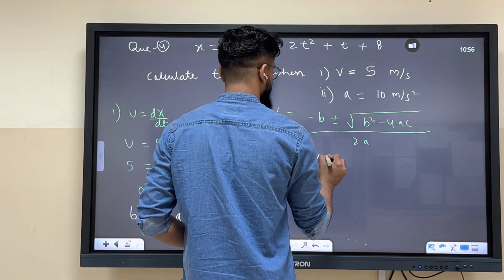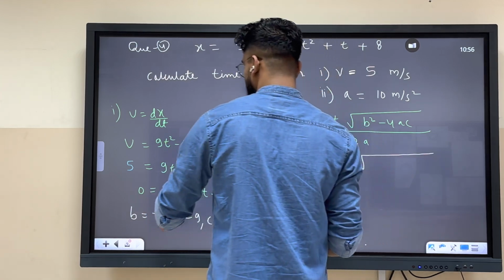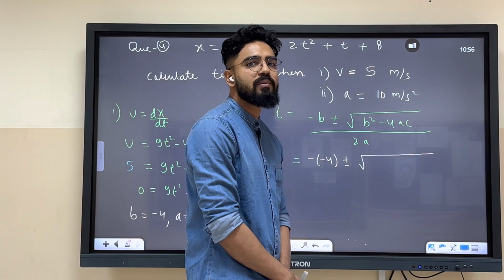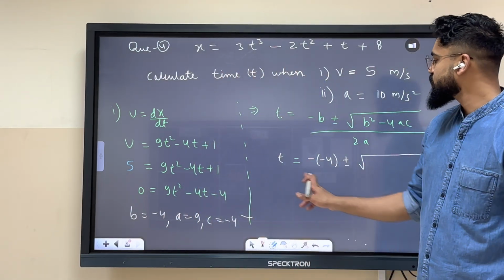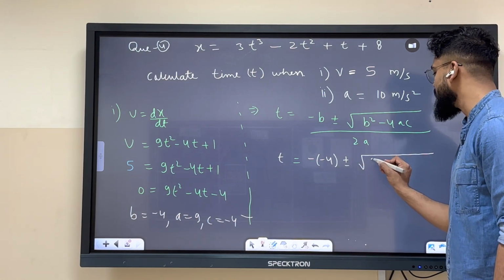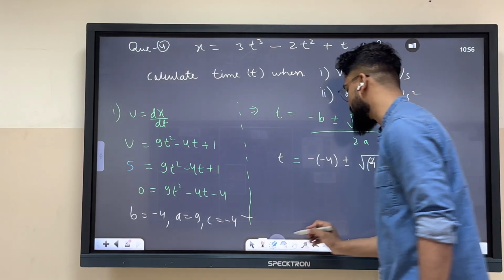So -4 plus minus under root b². What is b? b is -4. Square of -4 will be 16.